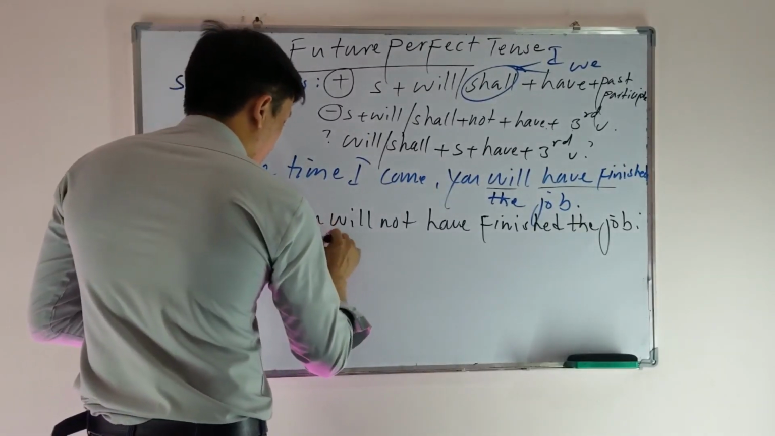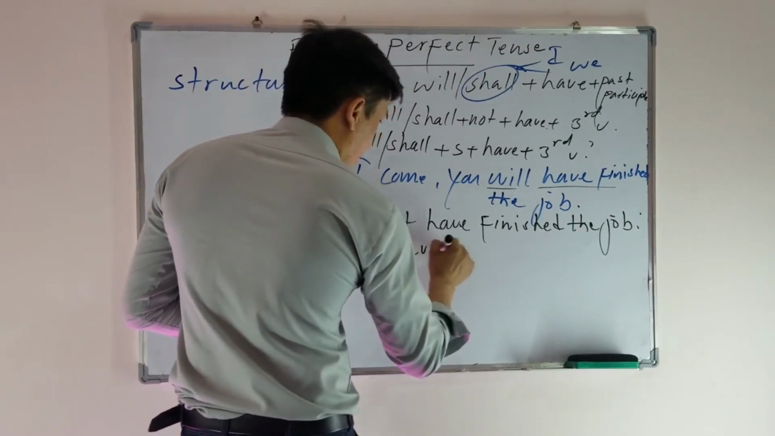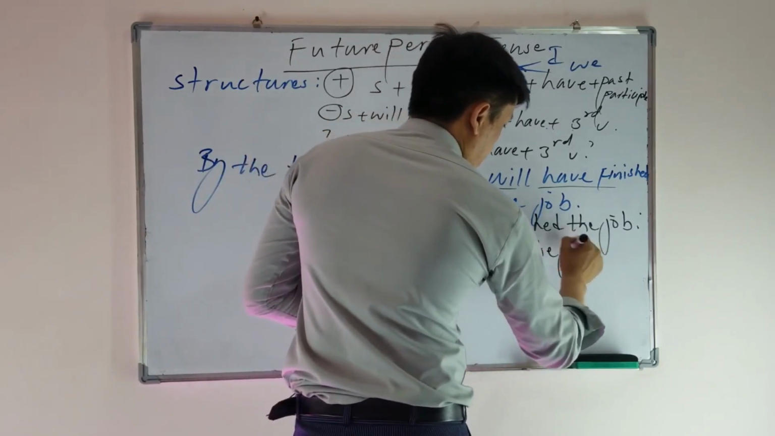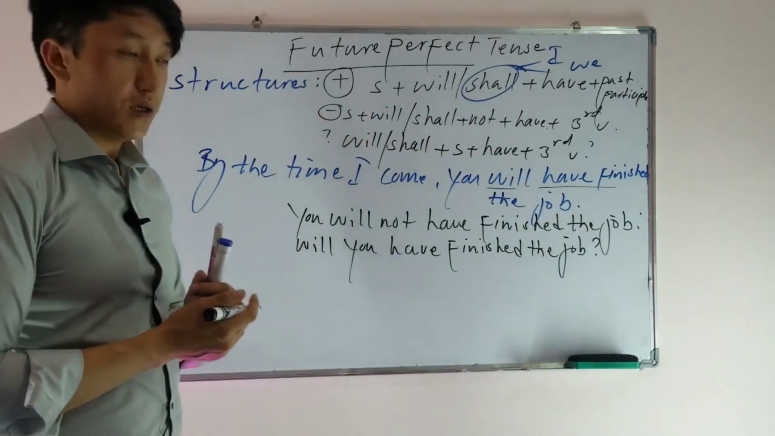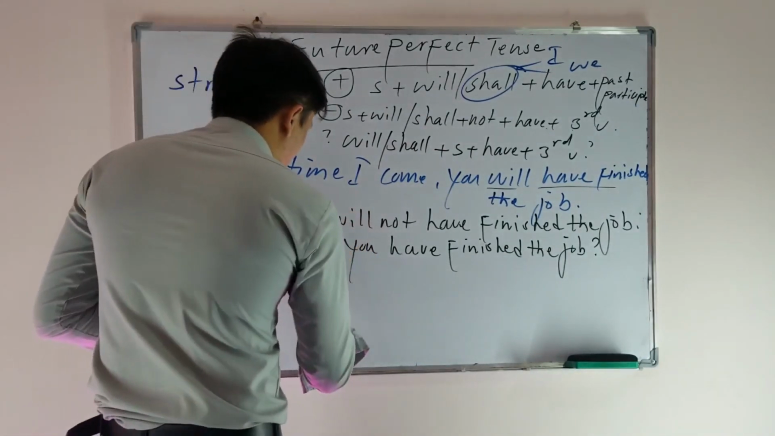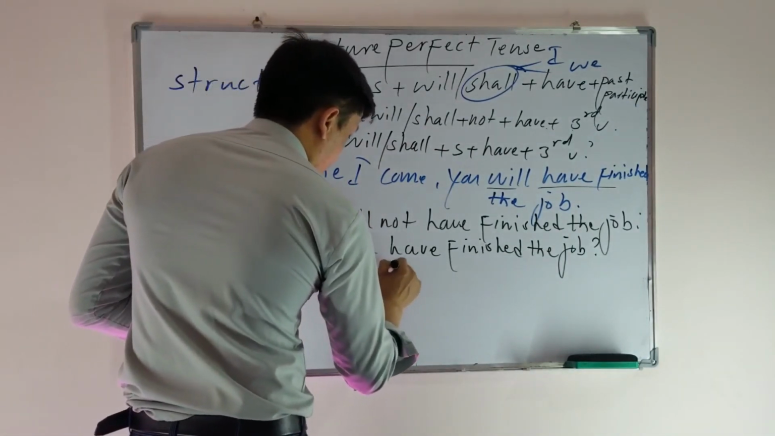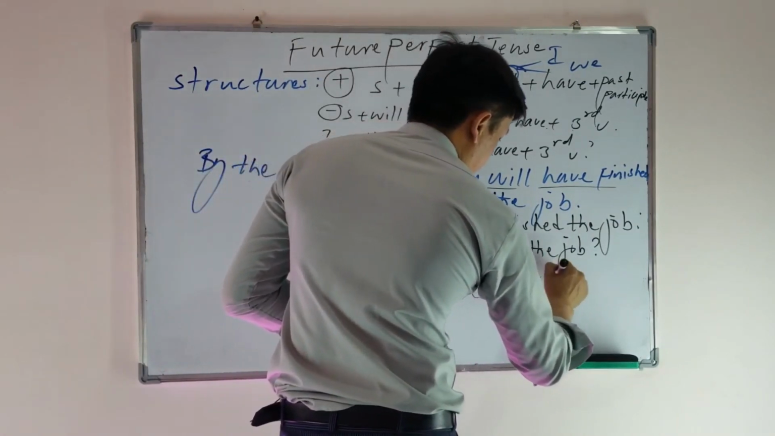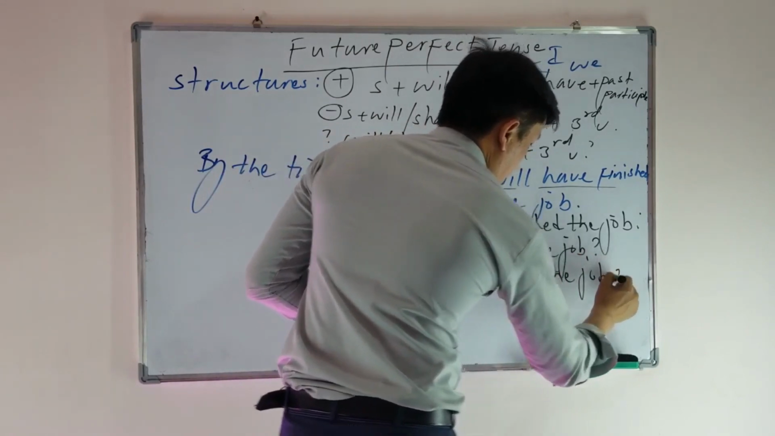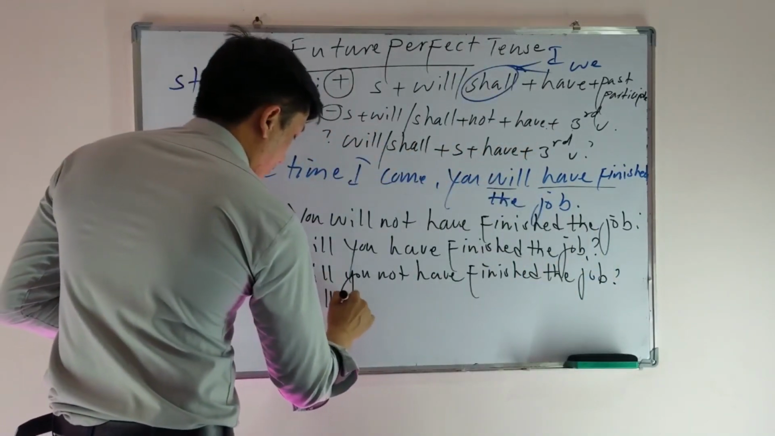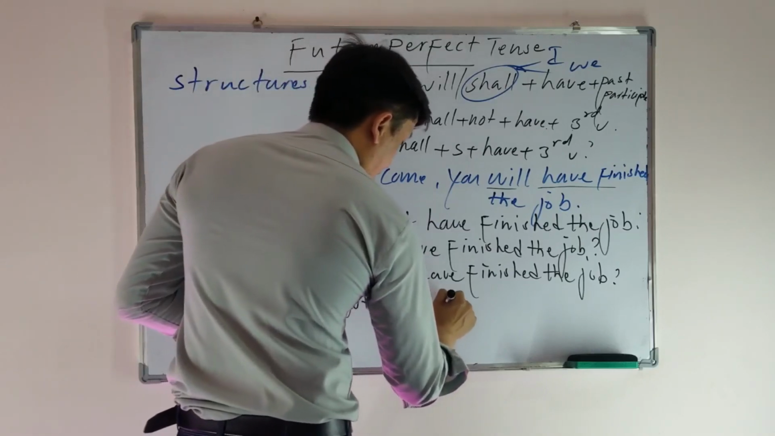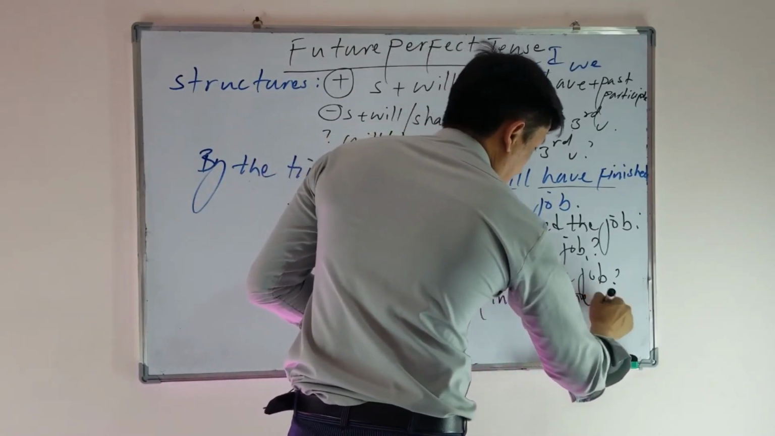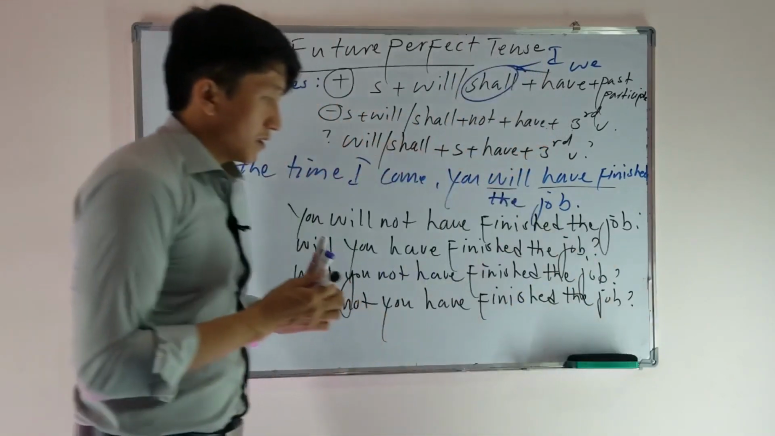For the question form, we can say, will you have finished the job? That's a question form. And for the other forms, we can also say, will you not have finished the job? And the last one, we can also say, will not you have finished the job? So here, these are the structures.